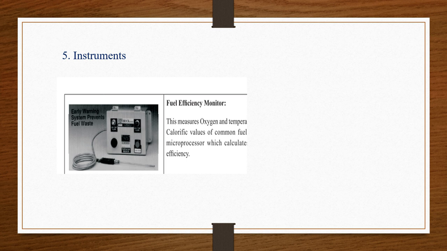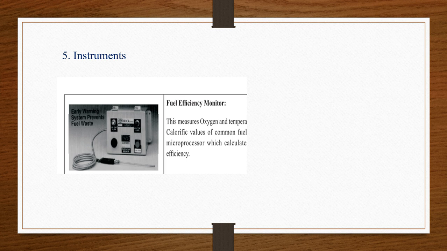See, suppose you have to control energy conservation parameters. First of all, you should know how much amount is there. First, you have to measure. Then only you can control the energy conservation parameters. So for that, the instrument is required. If you have an instrument, then you can measure.